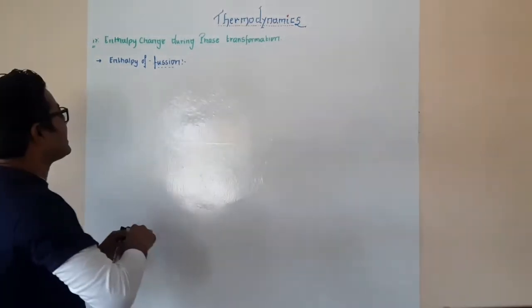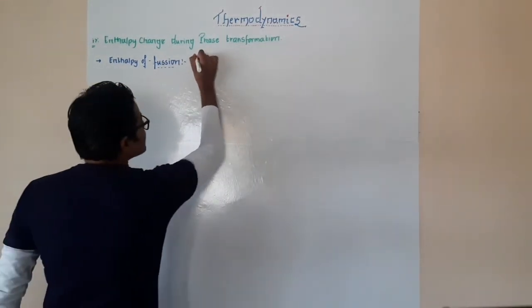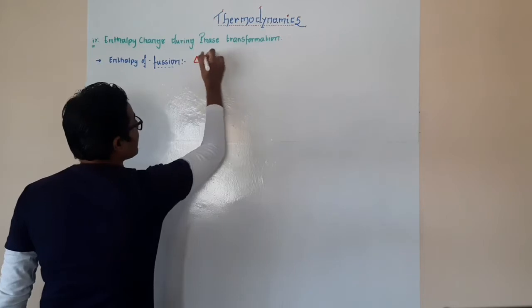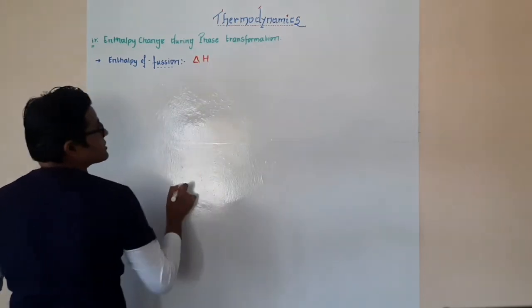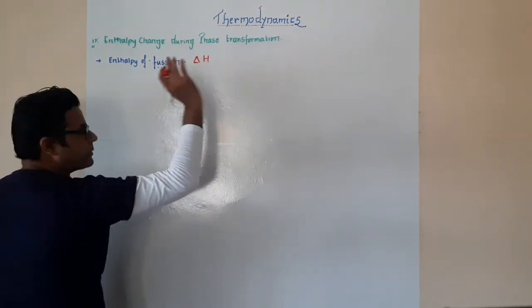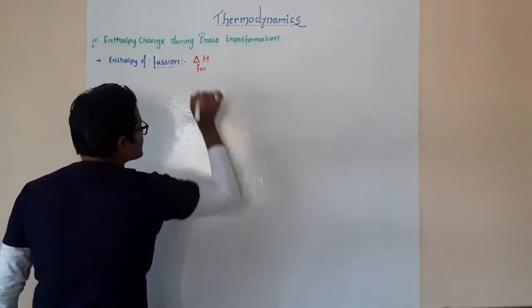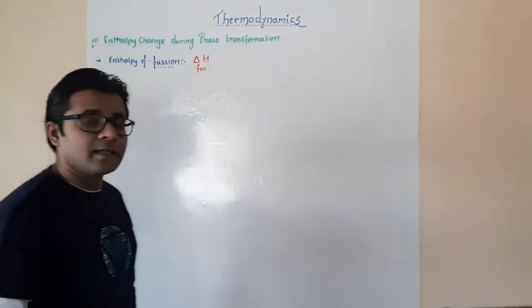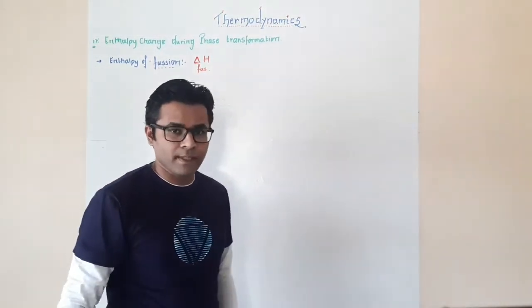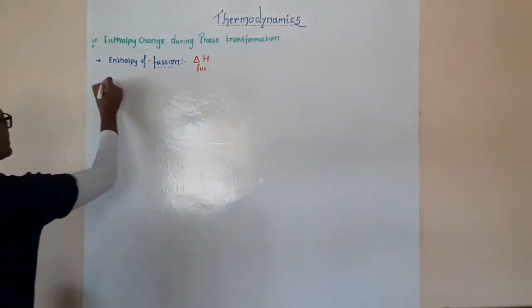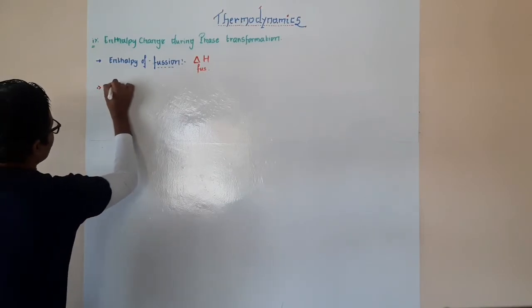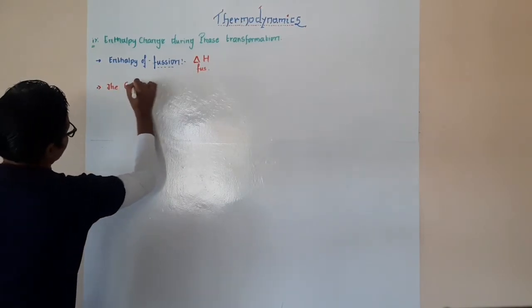So let's say that this particular enthalpy of fusion is denoted by the term delta H, change in enthalpy, right? Now, if I am going to add over here as FUS, it becomes the enthalpy of fusion. So how did we mention it? What was the definition? The enthalpy change.